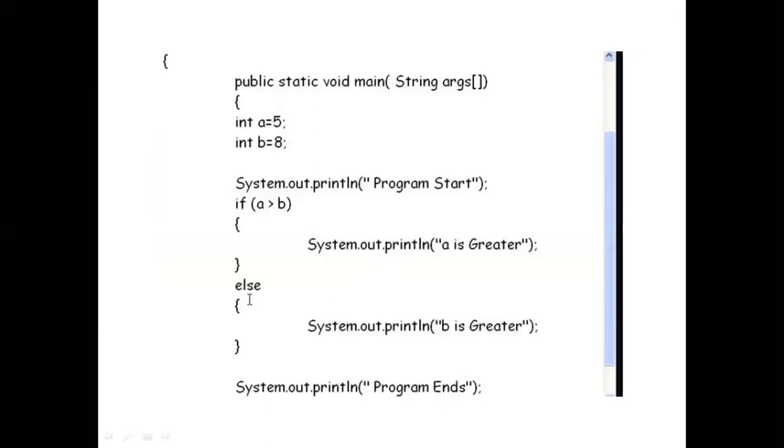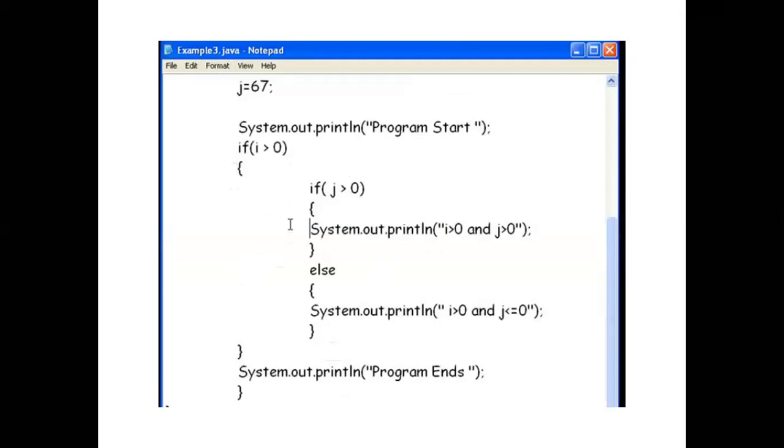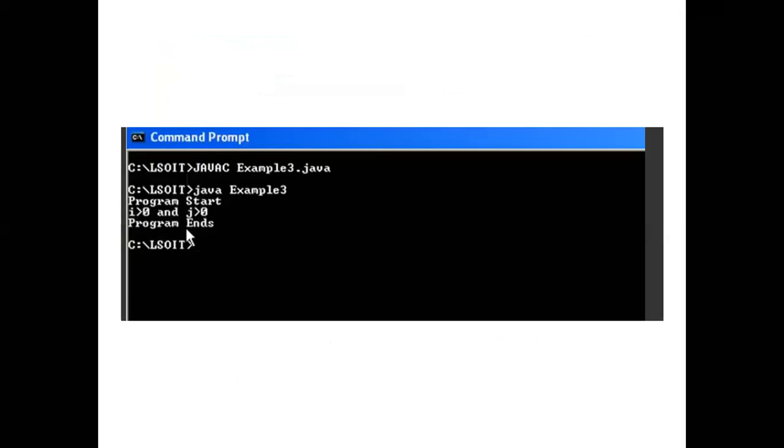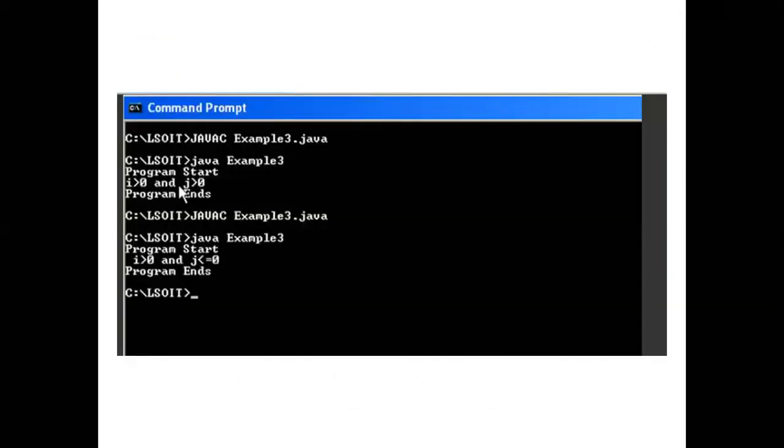Now this is another program like that. You can use the nested if conditional statement here. There are various conditions in example3, so you can define them under this. There are various examples here. Now you can print the value with System.out.println. Then again come to the command prompt and write javac example3.java and so on. Now you can put whatever input you are providing and then check the output. This is one of the examples, and then you can check the output.